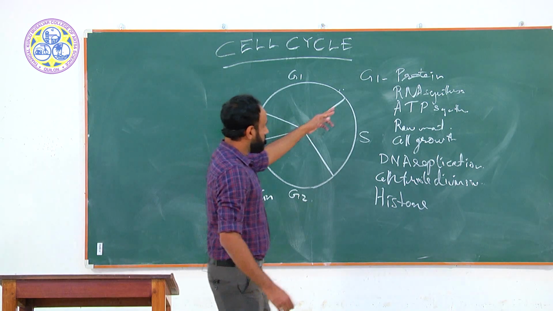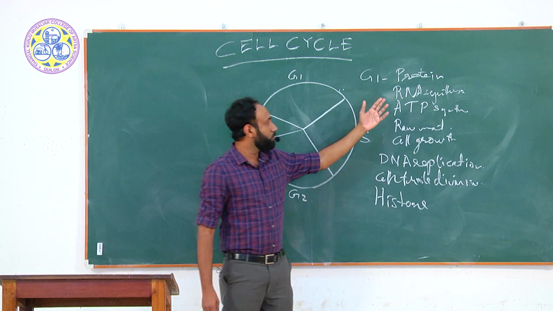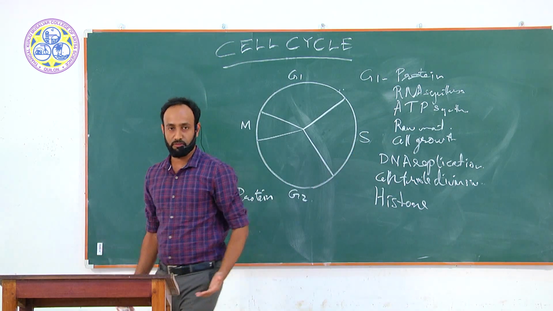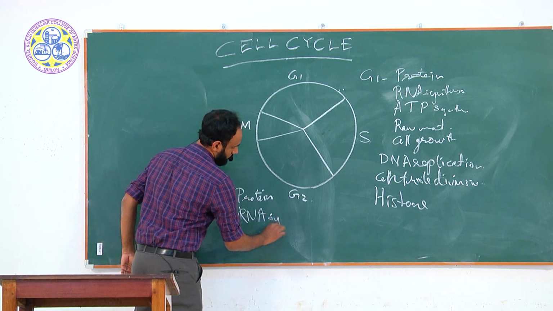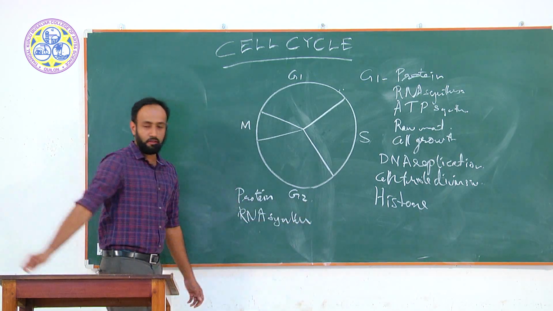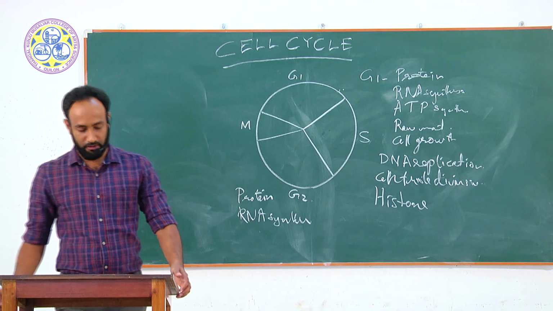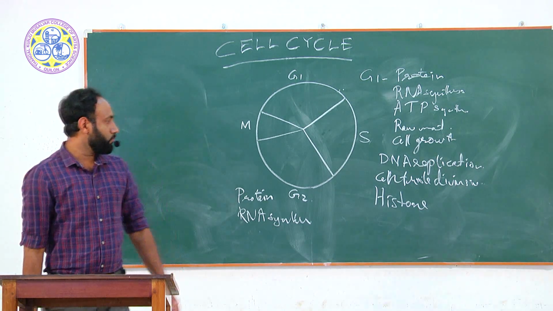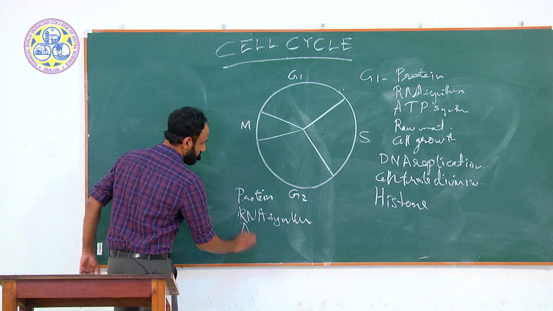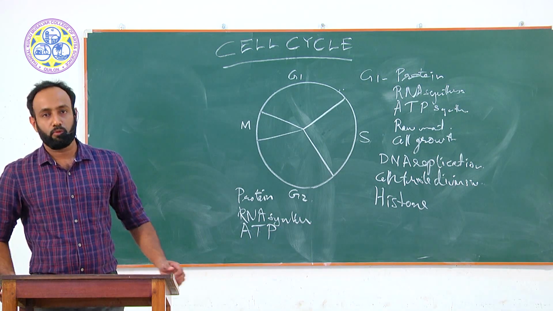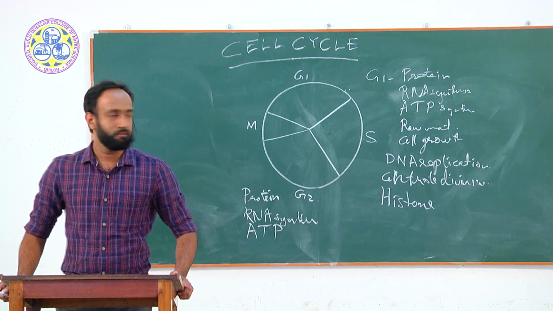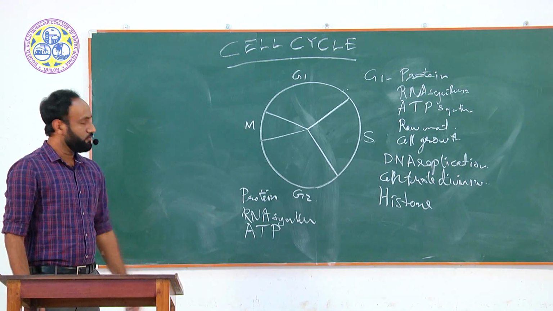As we discussed in the G1 phase, if there is protein synthesis, there will be RNA synthesis, because RNAs are essential for protein synthesis. RNAs like rRNAs, mRNAs, and tRNAs. Then ATP synthesis will also take place in the G2 phase. These are the important processes happening in the interphase: G1 phase, S phase, and G2 phase.